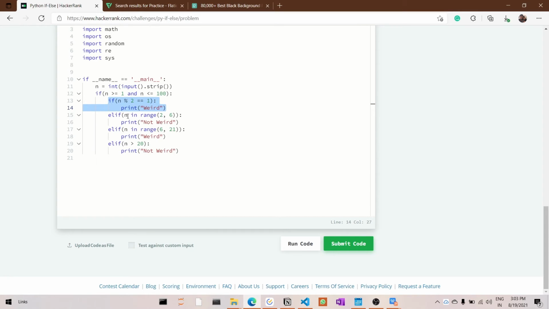Here, using range, we can check whether n belongs to the range 2 to 5, because in Python the end is exclusive. It is considered as 2 to 5 because 6 is exclusive. Then we are printing not weird.